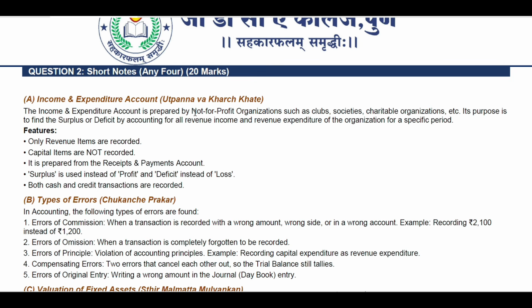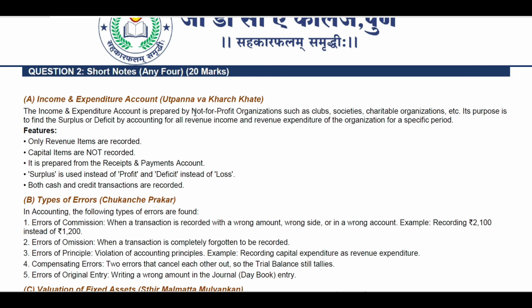So again, first you can see that number one question is about A, that was income and expenditure account. So what is the income and expenditure account, that we have to discuss or explain in that way. So let's go through these things, and you have to write accordingly.